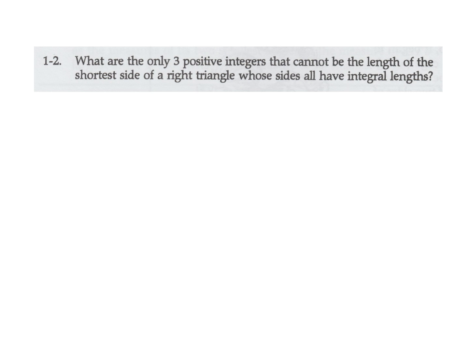What are the only three positive integers that cannot be the length of the shortest side of a right triangle whose side lengths have all integral lengths? Okay, so we have a right triangle, and they're saying the shortest side. Let's just say that's the shortest side. They're saying what numbers can that short side not be?